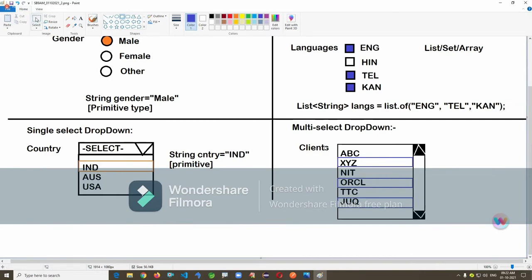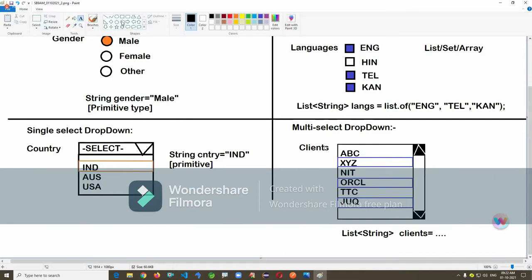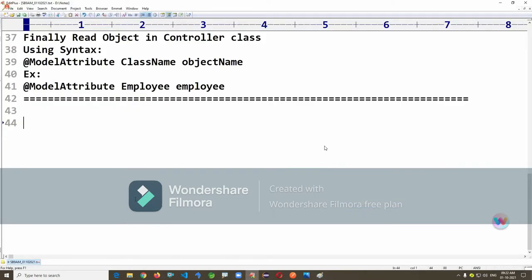Again, how to store? Same format. It's a list of clients, equal to whatever values you choose here. Now I am writing with these inputs. Not only this, I'm going to write one application with different inputs.